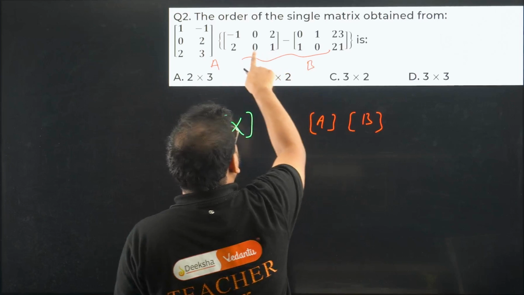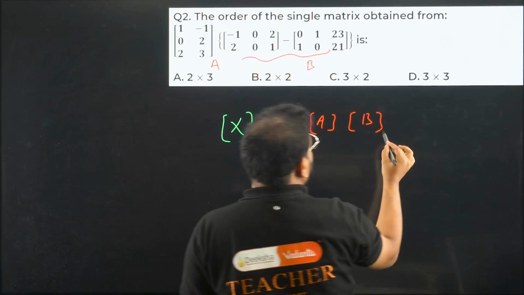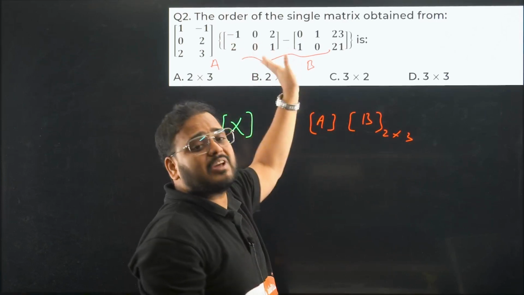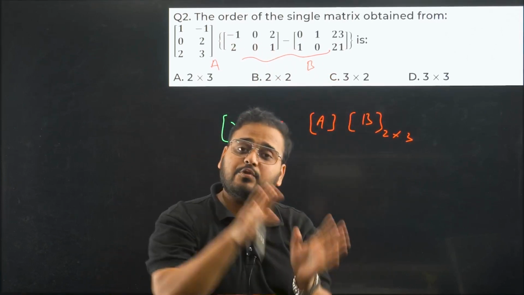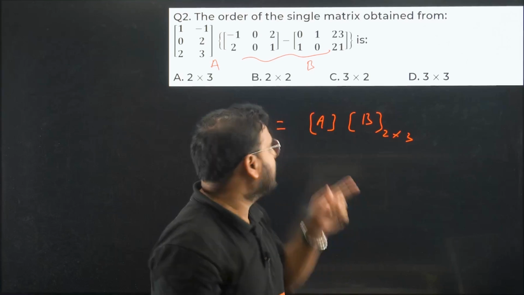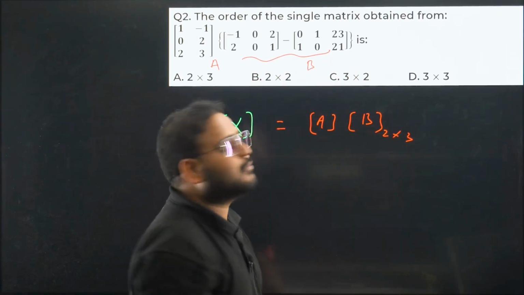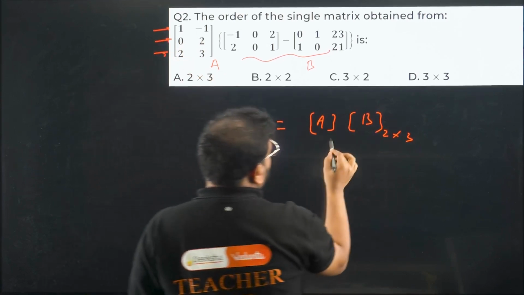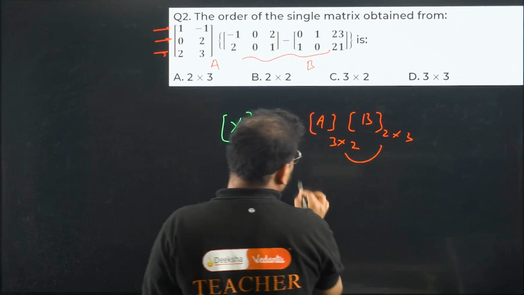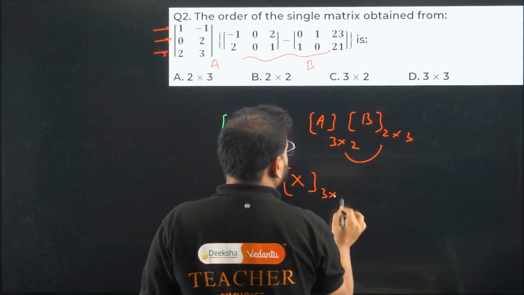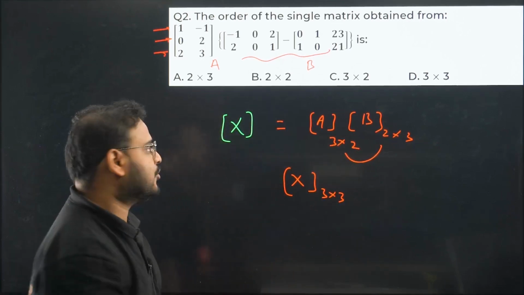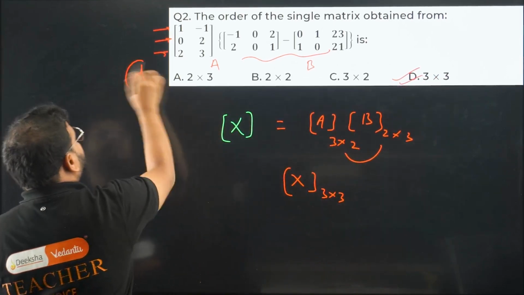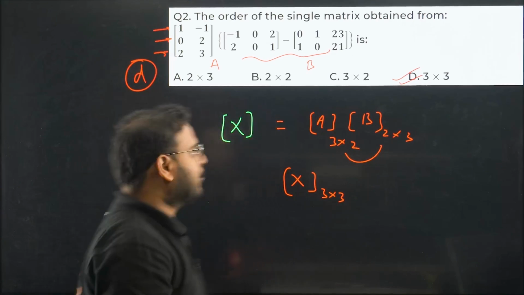What is the order of that? See, 2 rows, 3 columns, 2 rows, 3 columns. Both of these have 2 rows and 3 columns. Then only we can subtract, right? Remember, for addition and subtraction, the matrices should be conformable, meaning the same order. So 2, 3 and 2, 3 both. We get the order of B to be 2, 3. What about this one? We have 3, 2: 3 rows and 2 columns. If you do the multiplication, you will have X as 3 cross 3. Option will be D. I hope this is clear. Question number 2 is done.